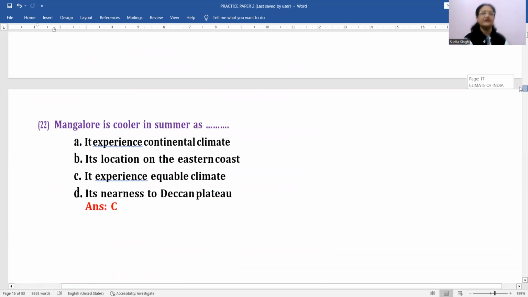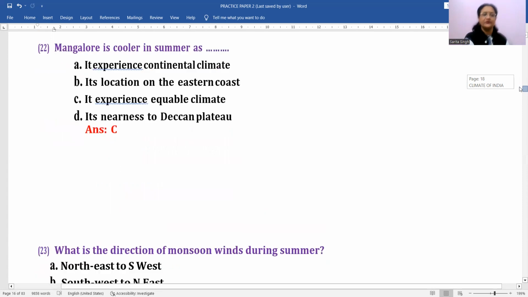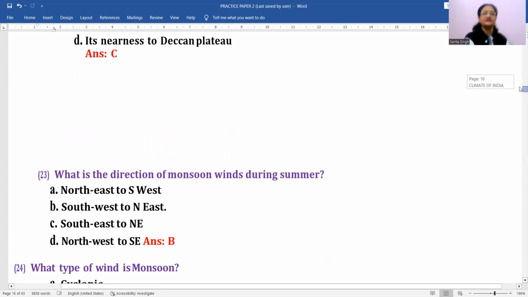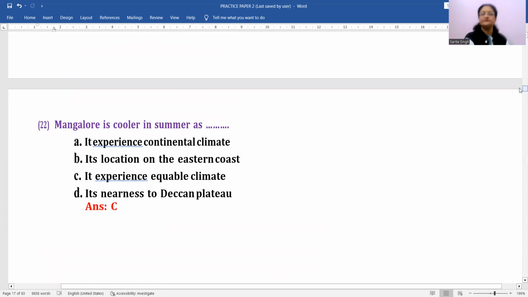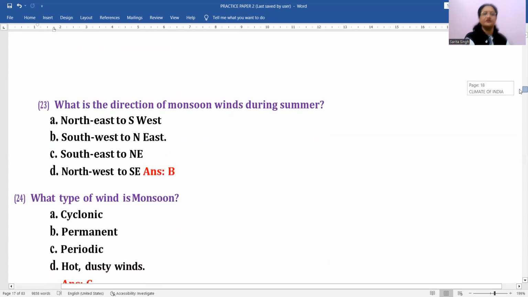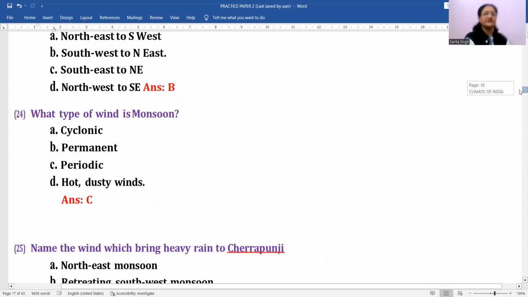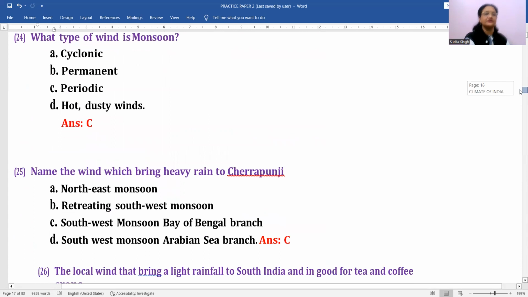Right. Next question, Mangalore is cooler in summer as, yes, it is lying very close to the coast. So Mangalore is actually under the influence of land and sea breeze. So it is experiencing equable climate. C is the correct option for this. Right. Next, what is the direction of monsoon winds during summers? Summers में इनका direction होता है southwest monsoons, right? What type of wind is monsoon? It's a periodic wind. Correct option is C.